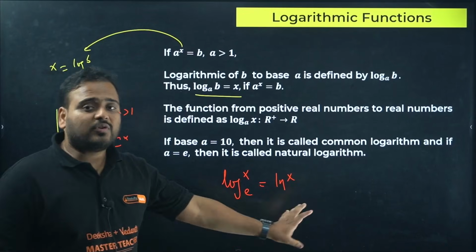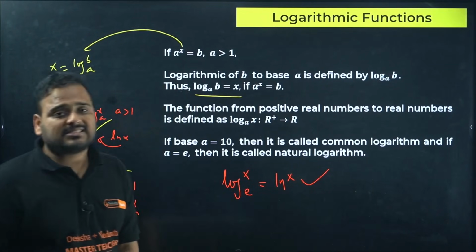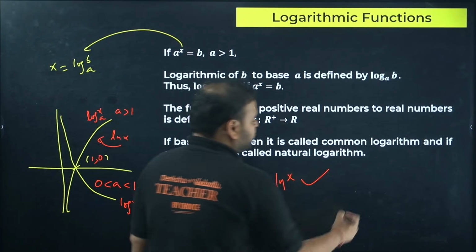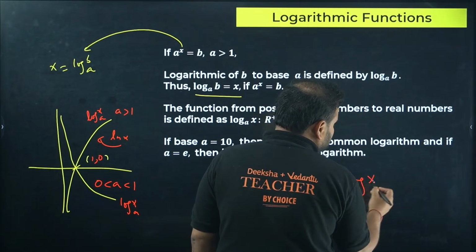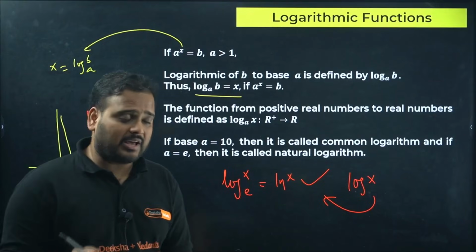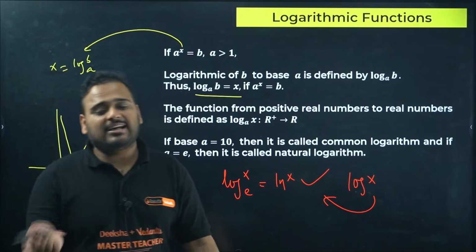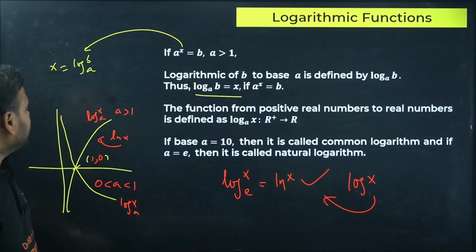Got it? Usually in your syllabus we're dealing with only this particular case. Even if they say log of x, they mean the same thing. If they want some other base, they'll write it there on purpose. Otherwise, if they mention ln x or log x, they mean the same thing, as the base is the natural value e. Okay, clear?